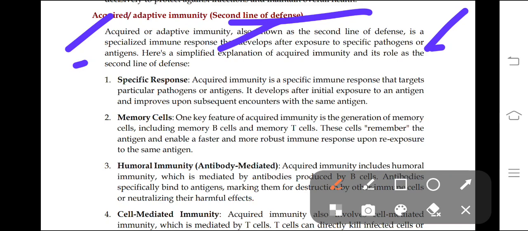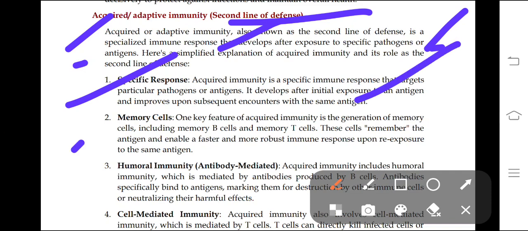Okay, so some features of acquired or adaptive immunity: specific response. In innate it is a non-specific response, but here it's a specific response. Why is it a specific response? Because it targets specific or particular pathogens upon re-exposure to the same pathogens.